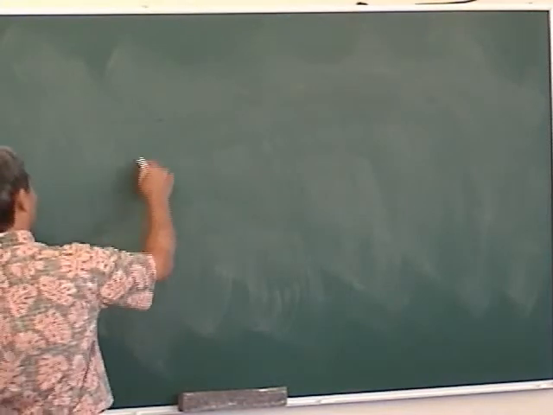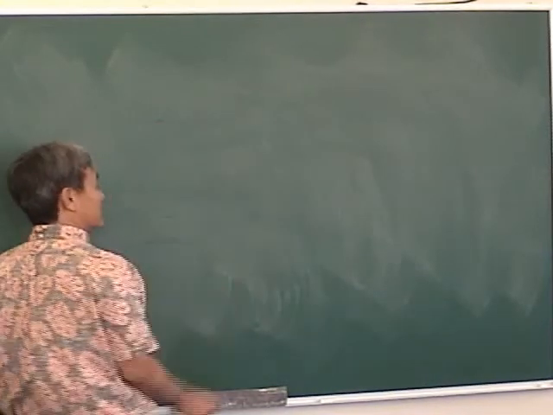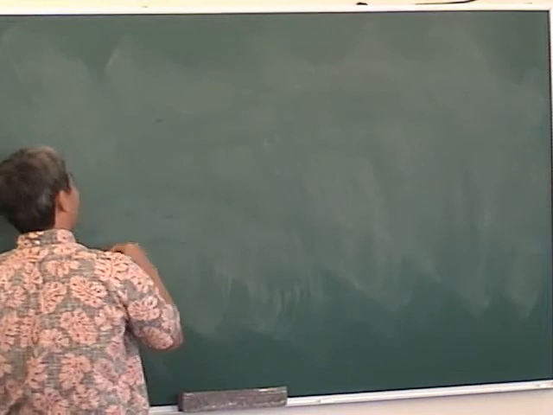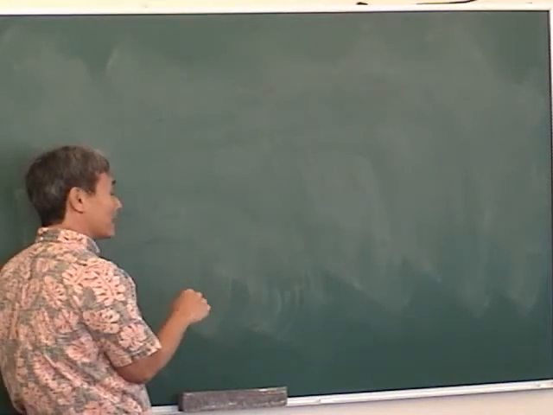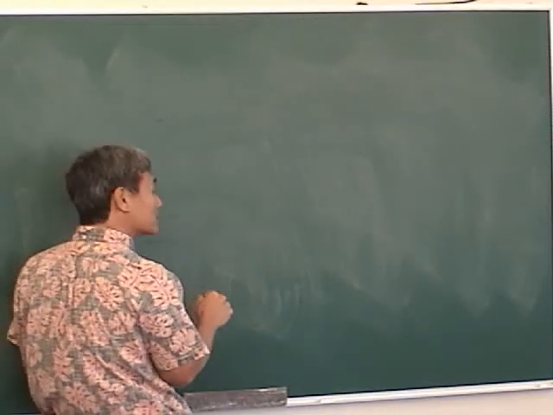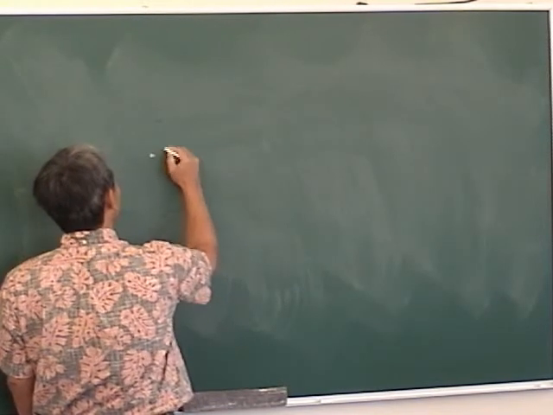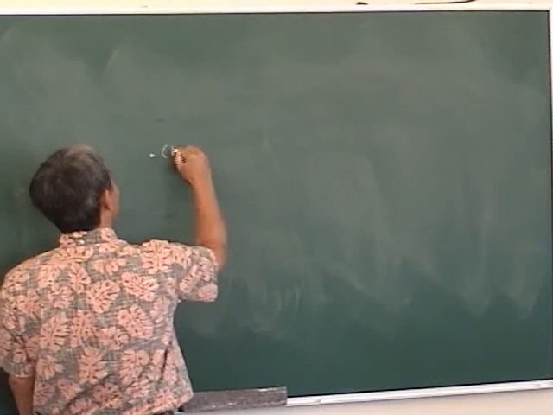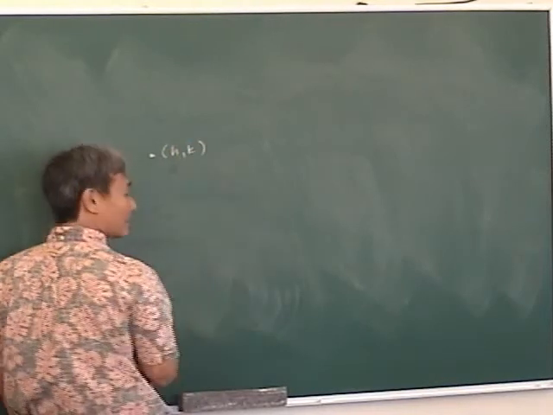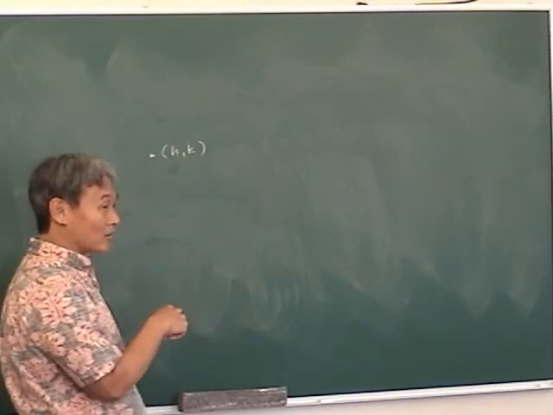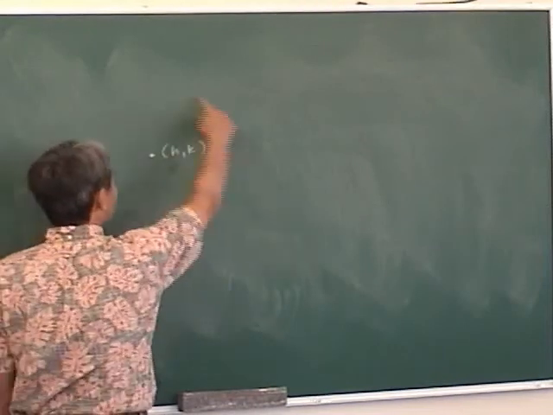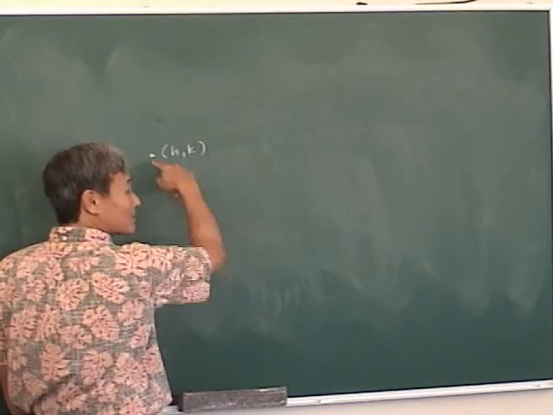Okay, so here's the plane. Let's say that the chalkboard is the Cartesian plane. What's the set of points in the Cartesian plane that are equidistant from a given point? Now, how do we want to label this given point? H, K. How did we do it last year? H, K, because that represents the center of the circle, right? So what are the set of points in this plane that are equidistant from this given point?